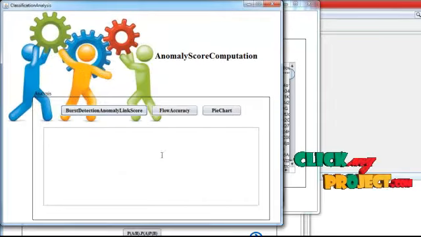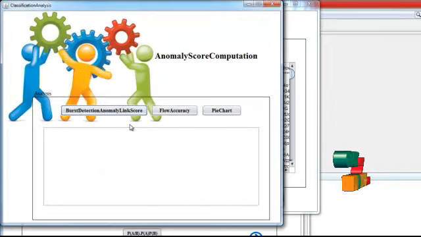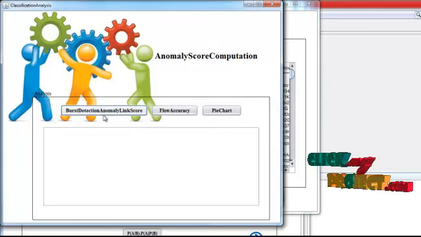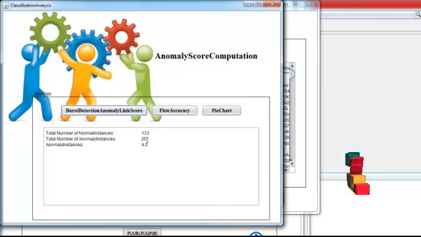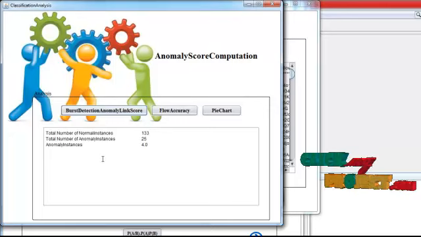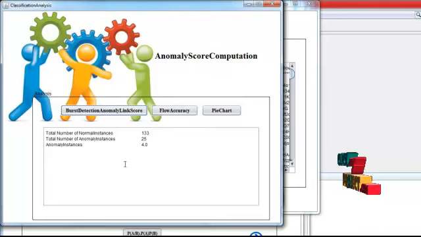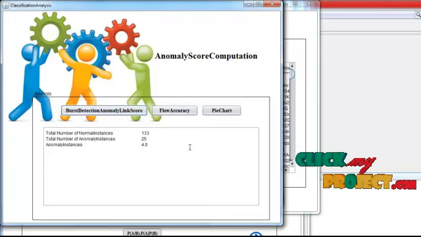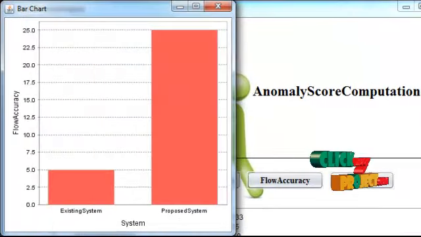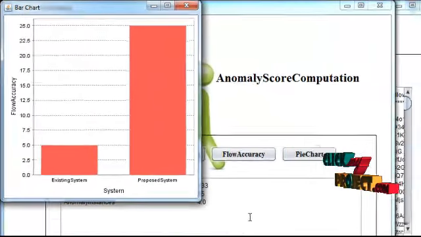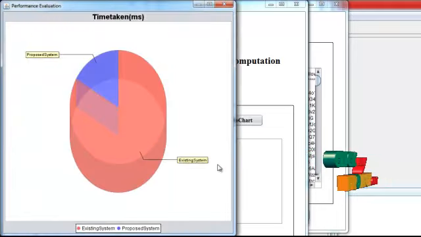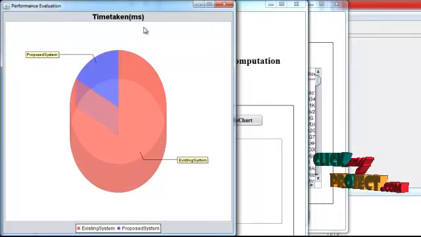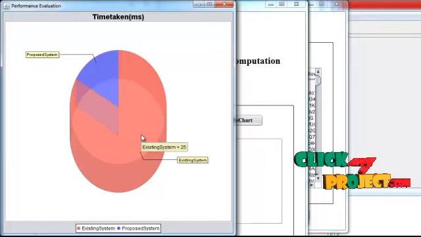Then click the next button. Then we are estimating the anomaly score computation values. In that, first take the burst detection anomaly link score. The total number of anomalies is 133, and the total number of anomaly instances is 25. We are estimating the accuracy based on the values of the existing system and the proposed system, and the values have been estimated based on the time taken. This is the demo of our project.